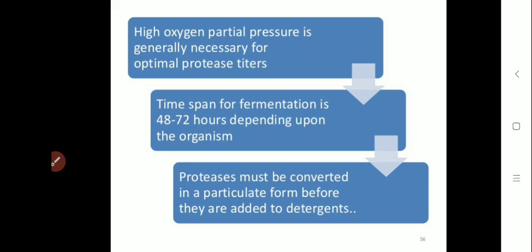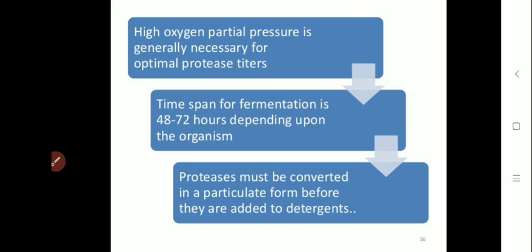This process requires continuous aeration and agitation, because a high oxygen concentration is required for the proper production of protease enzyme.